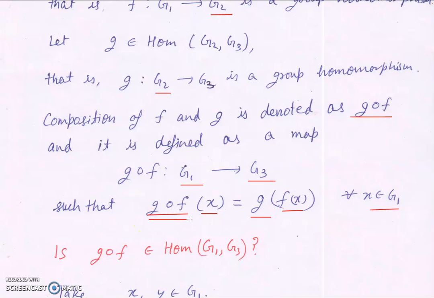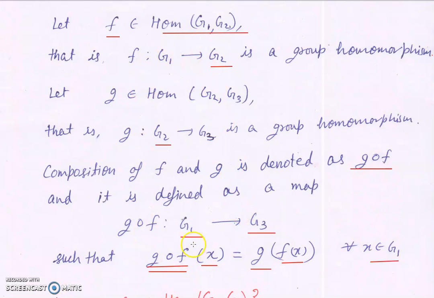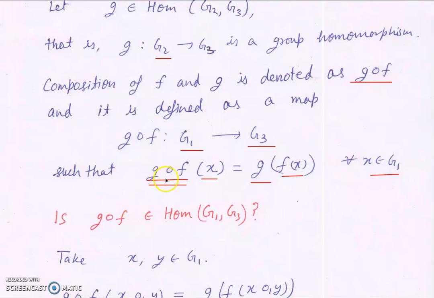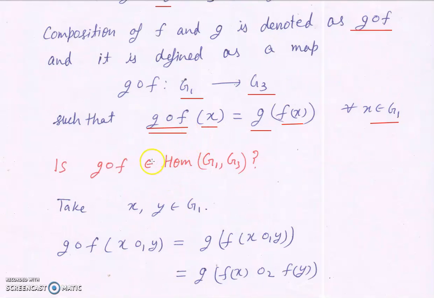So composition is not always possible. It is possible if the codomain of the first map is equal to the domain of the second map. Now the question is that if f is a group homomorphism and g is a group homomorphism, then is this map a group homomorphism? Because this map is from G1 to G3, we will check whether f o g is a group homomorphism from G1 to G3 or not.